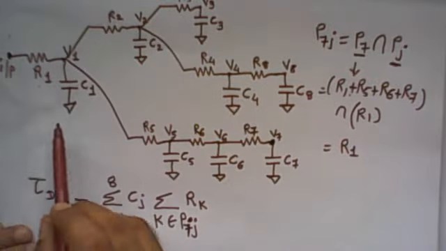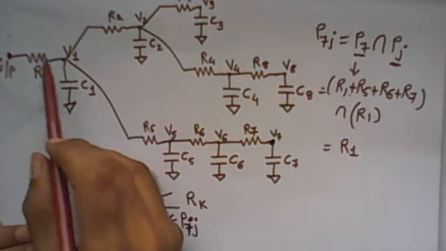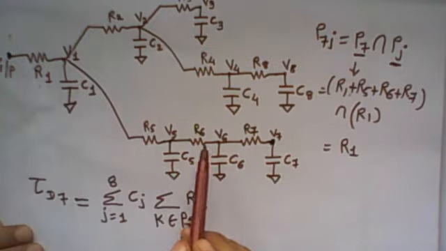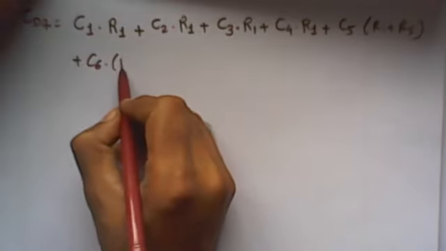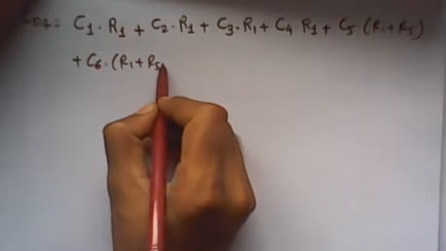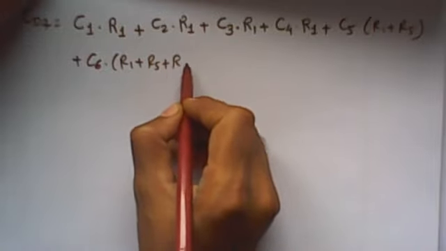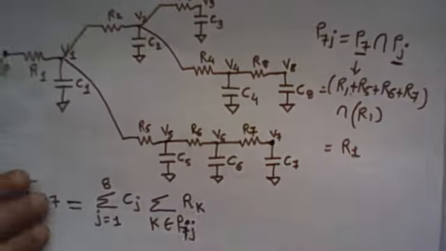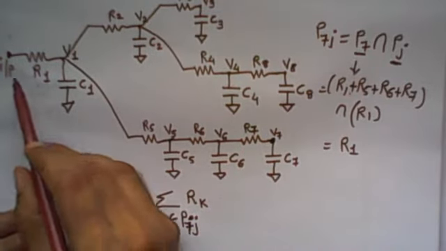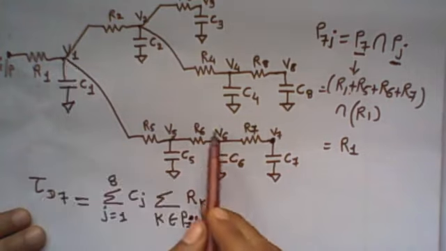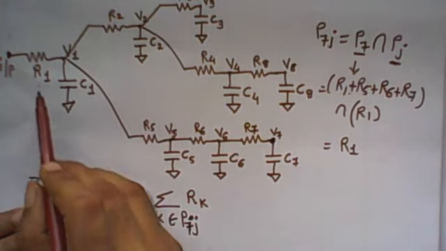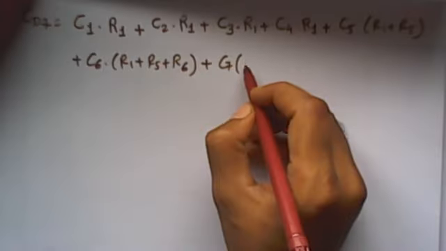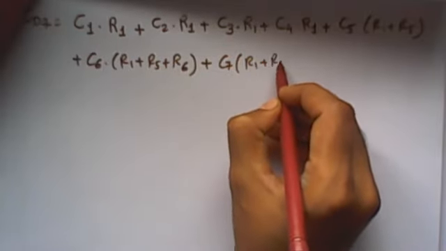To reach the input to node 7 and input to node 6, common resistances are R1, R5 and R6. So we have to multiply R1 plus R5 plus R6 with C6. Now C7, so common is input to node 7 and input to node 7. So all the rest are common: R1, R5, R6 and R7. So C7 is multiplied with